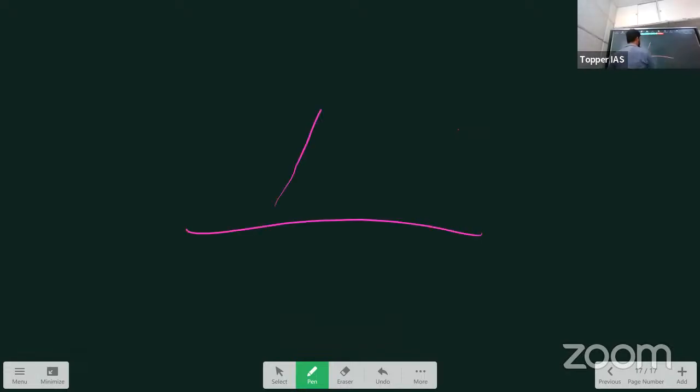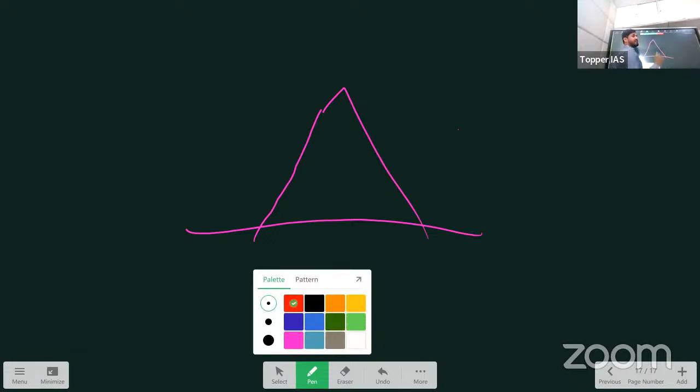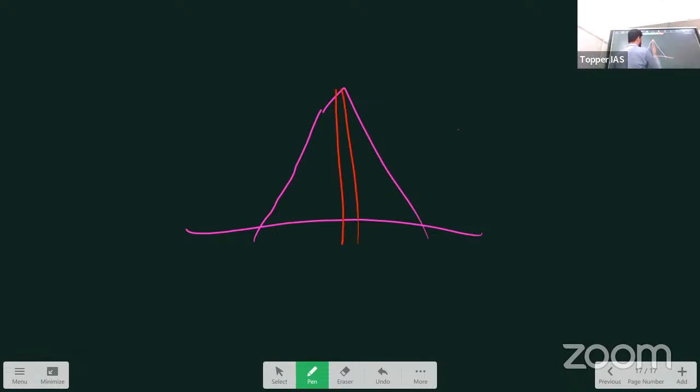Caldera is like a composite volcano. It is also a result of explosive eruption. What happens in composite volcanoes? The block creates pressure. Sometimes pressure will exceed so much that once it explodes, this entire volcanic hill will collapse on its own.